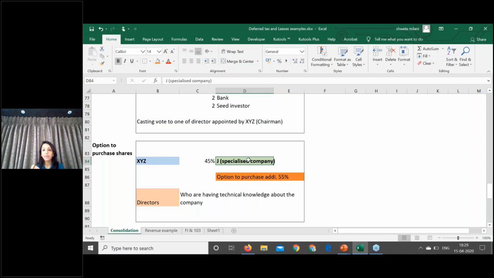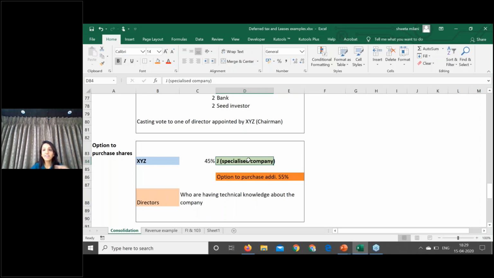However, there can be a case where the option is out of the money. What does it mean? If the market price of XZ Limited is 100 rupees, but you have the option to subscribe to the shares at 150 rupees, will you logically subscribe to the shares? In the market you are getting it at 100 rupees, and here because of your option you are getting it at 150 rupees. It is nowhere logical and not financially feasible, and accordingly your option is an out of the money option, and in such cases your option does not have any value.